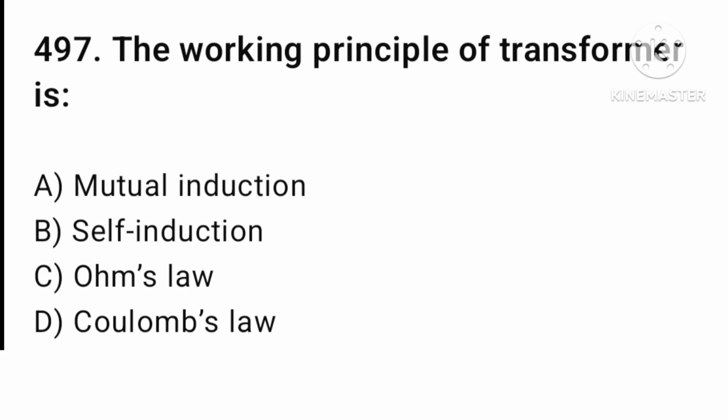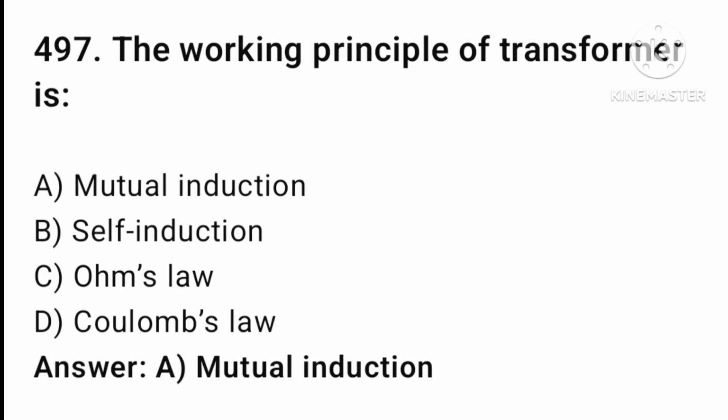The working principle of a transformer is mutual induction, self-induction, Ohm's law, or Coulomb's law. The answer is option number A, mutual induction.